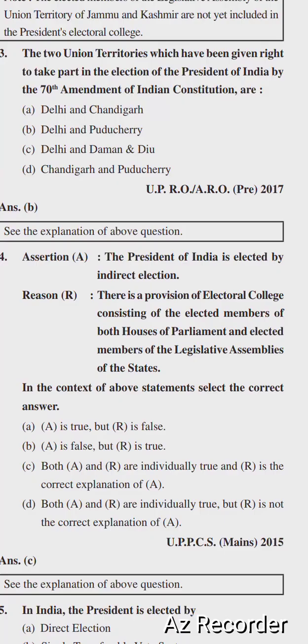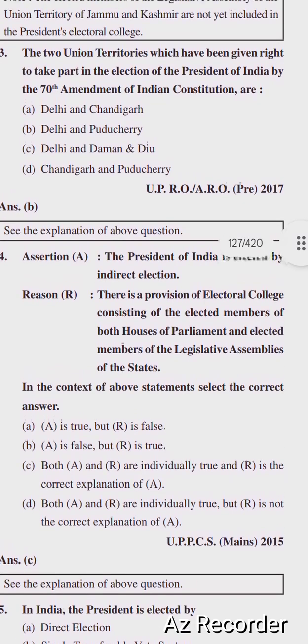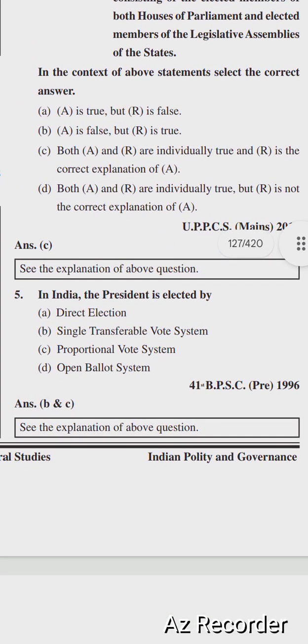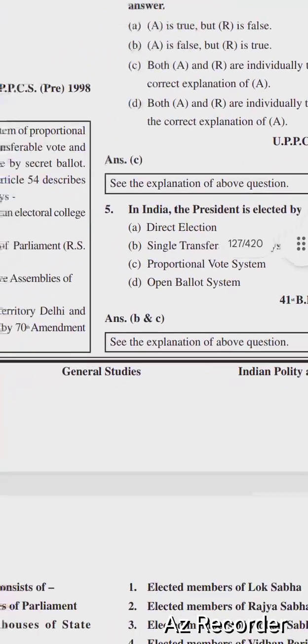The President of India is elected by indirect elections. This is a provision of an electoral college consisting of the elected members of both houses of Parliament and the elected members of the legislative assemblies of the states. Next question is: in India, the President is elected by: options are direct election, single transferable vote, proportional vote system, and open ballot system. The right option is option B and C, single transferable vote and proportional vote system.